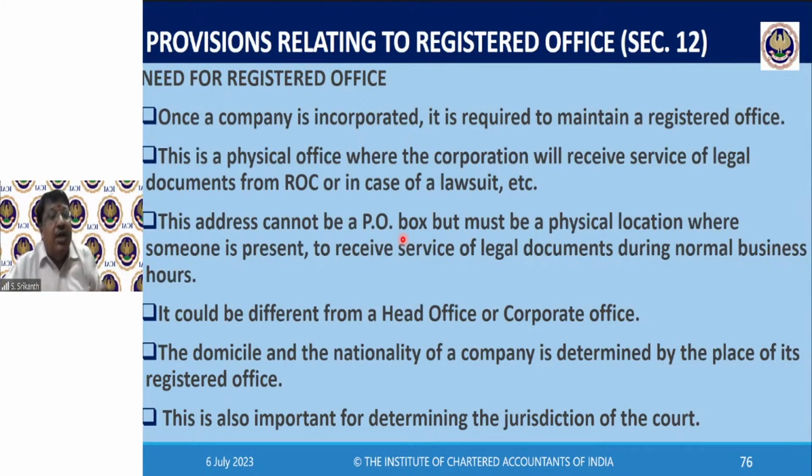If the jurisdiction is not determined, then it is where the cause of action arises, where the dispute arises, or where the defendant resides. Suppose you are filing a suit against ABC Limited, you can file a suit only in the court having jurisdiction on the area in which the registered office of the company is situated. So that is why the registered office becomes very, very important.